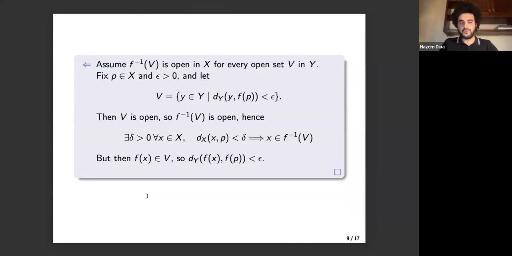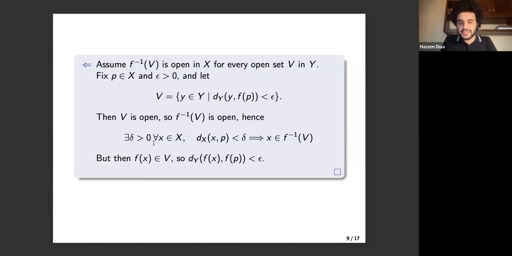Let's move on to the backward direction. So we suppose that the inverse image of V under f is open in X for every open set V in Y. Again, we fix a point p in X and a positive epsilon. And the trick is to define V to be the set of all elements in Y whose distance from f of p is smaller than epsilon. Or we can simply say that V is the epsilon neighborhood of f of p inside Y, of course. Then, of course, V is open, being a neighborhood. So the inverse image of V is open by hypothesis.